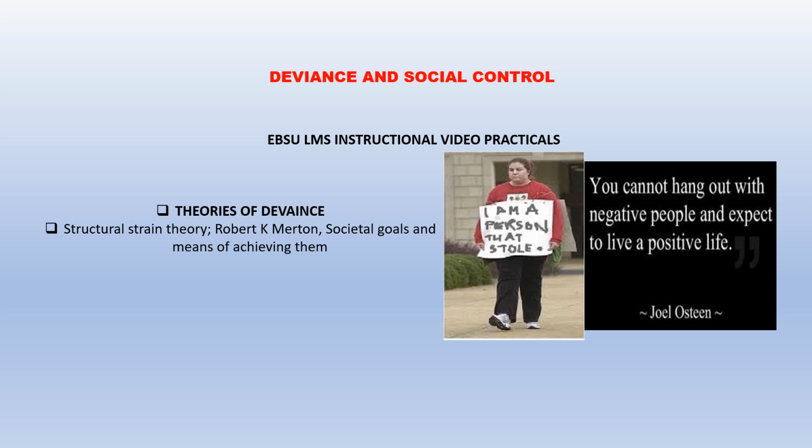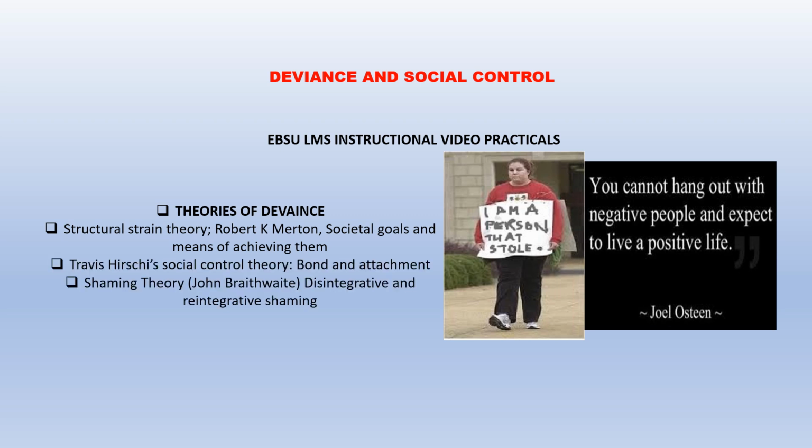And he had groups of individuals: the innovators, the retreatists, and the rebels, as well as the other groups. So these groups of individuals are obeying the laws of the society differently. Some want to obey the law. Some agree that the law is good. However, they don't want to agree on the means of achieving or obeying the laws.